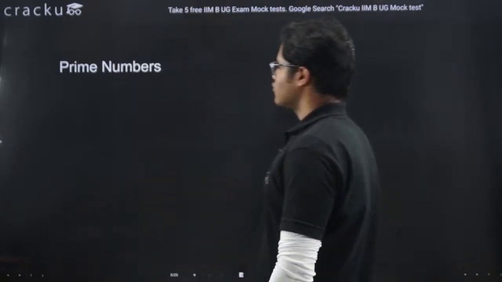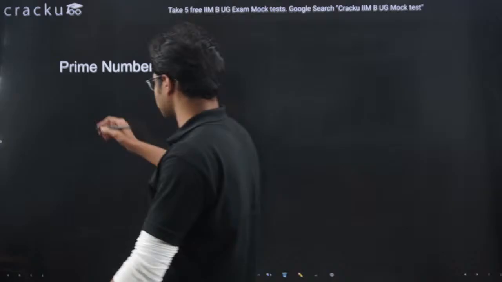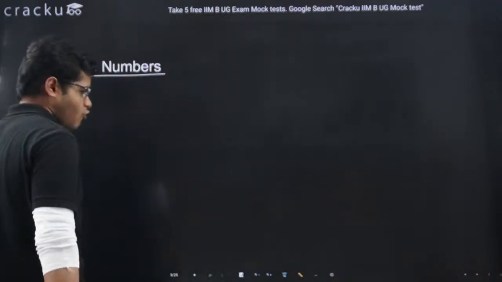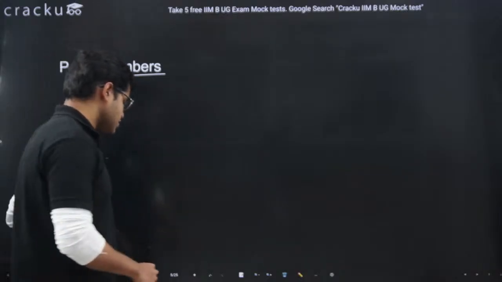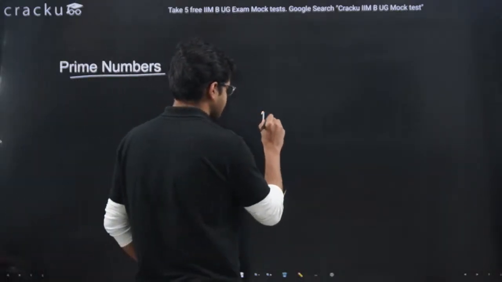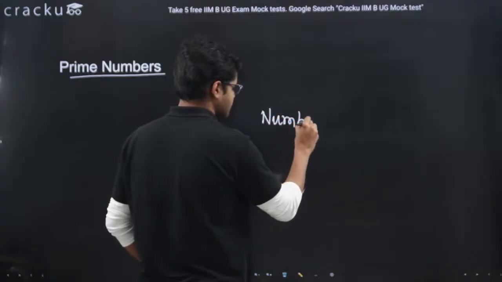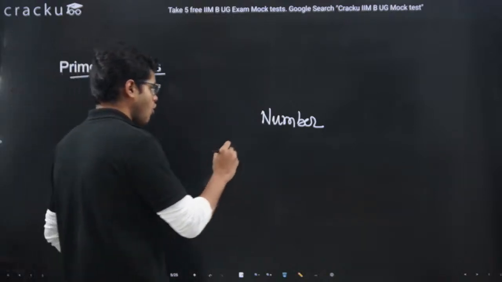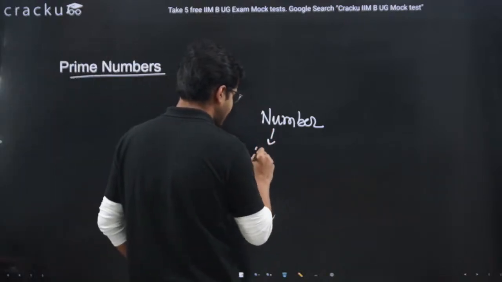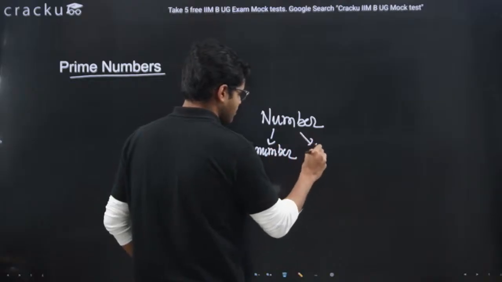Okay, so the first topic in numbers, we will deal with prime numbers. Now, what are prime numbers? A prime number means a number which will be divisible only by that number itself and 1.